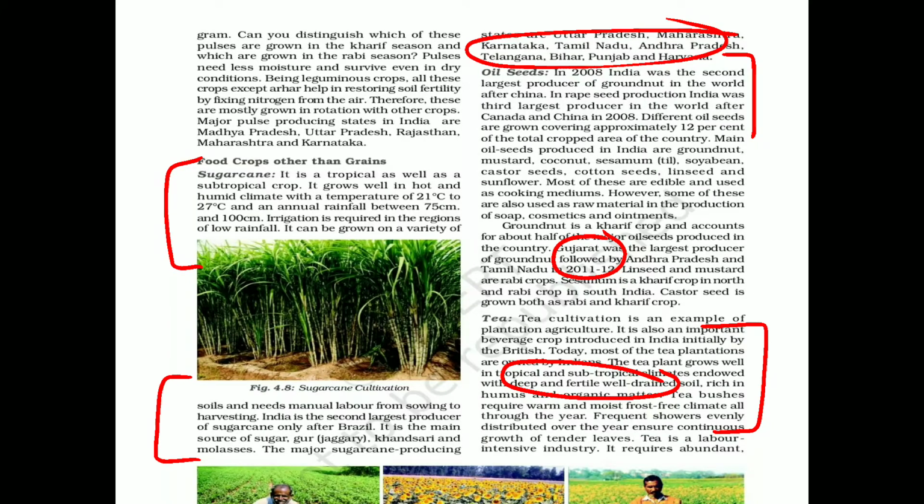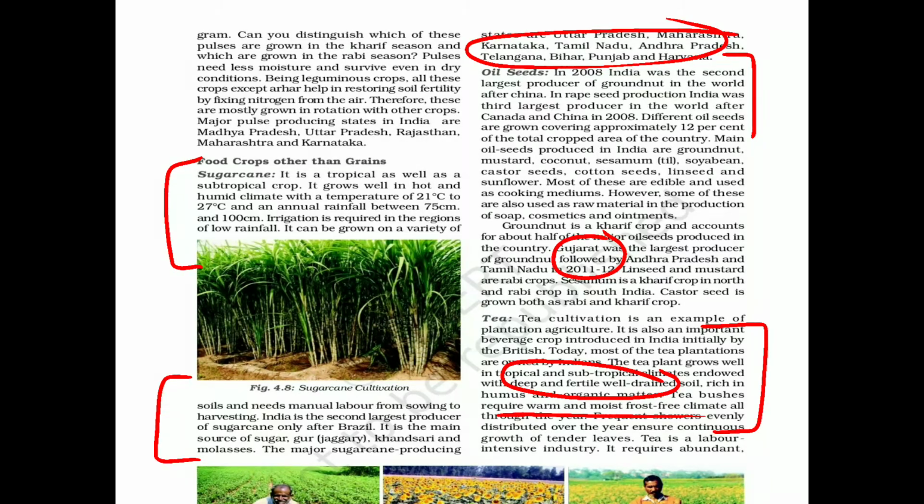That shows that the soil has to be compact, बिल्कुल fine proper होना चाहिए. It should be able to hold the roots of the crops. And moving ahead, it requires a warm and moist climate throughout the year. Frequent showers are required.